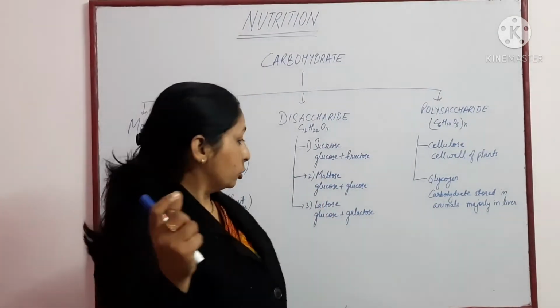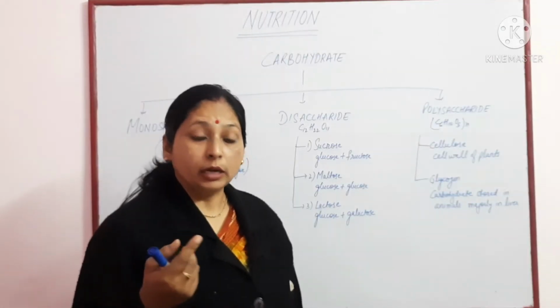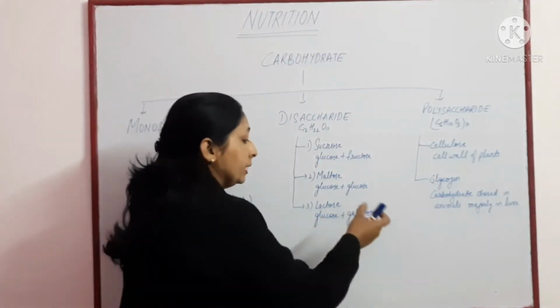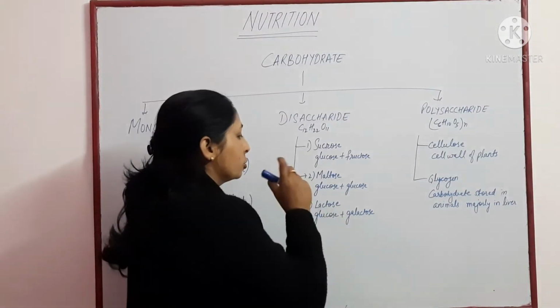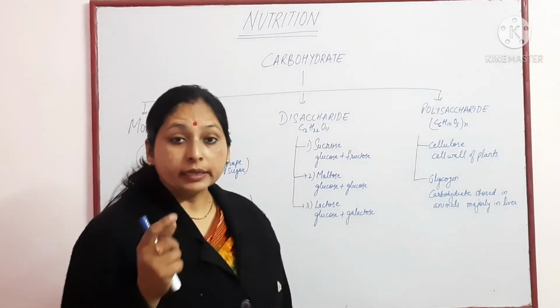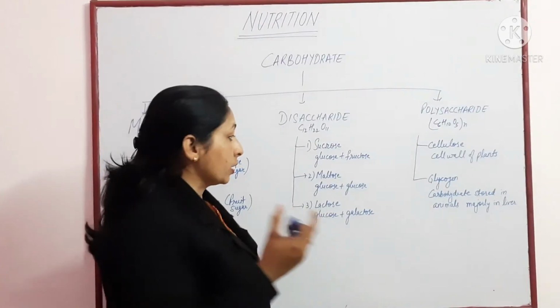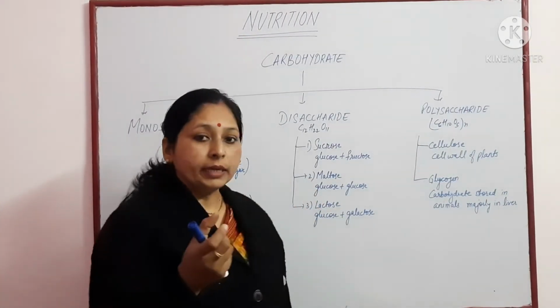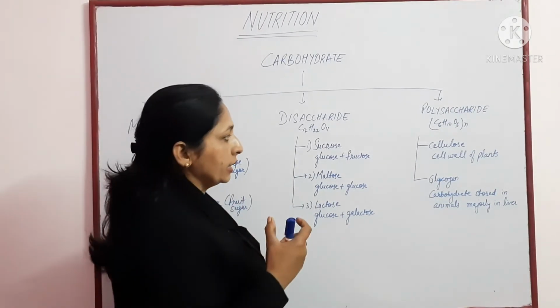Two glucose units combine together to form maltose. Glucose and galactose together form lactose. So when two units of monosaccharide, whether glucose, galactose or fructose, combine together, it is a disaccharide.